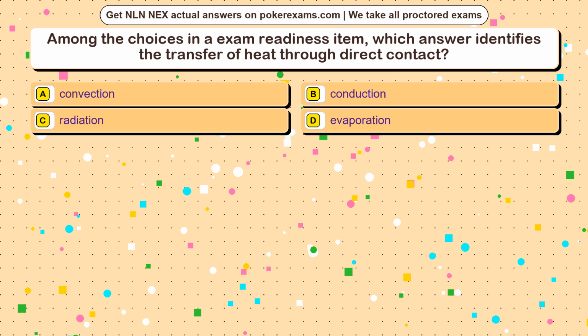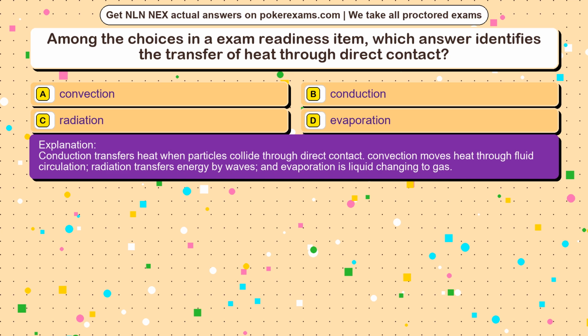The correct answer is option. Conduction transfers heat when particles collide through direct contact. Convection moves heat through fluid circulation. Radiation transfers energy by waves, and evaporation is liquid changing to gas.